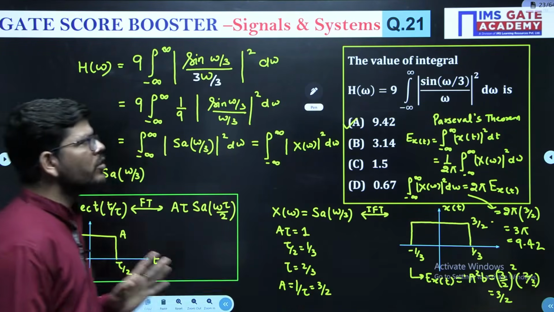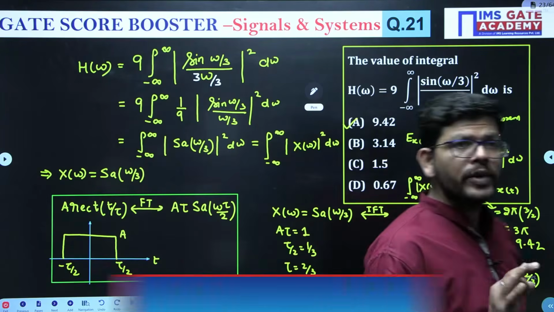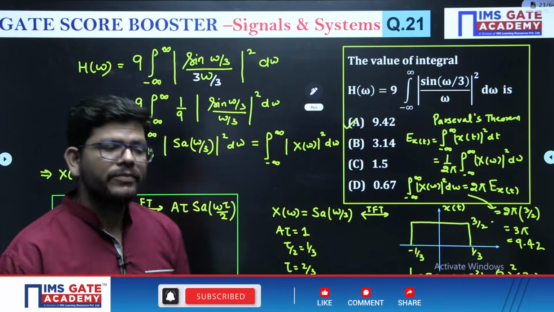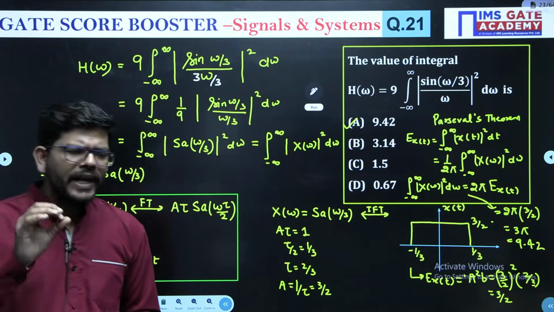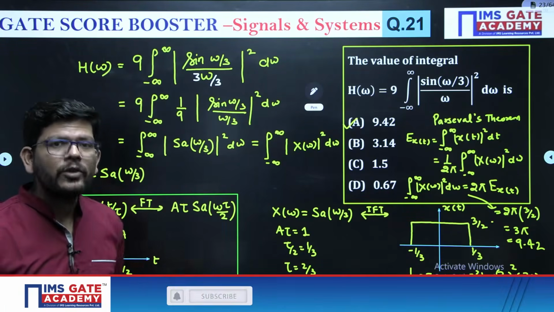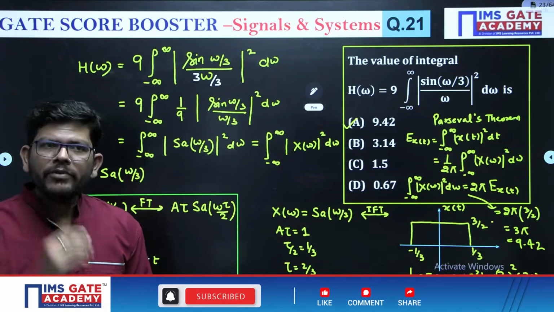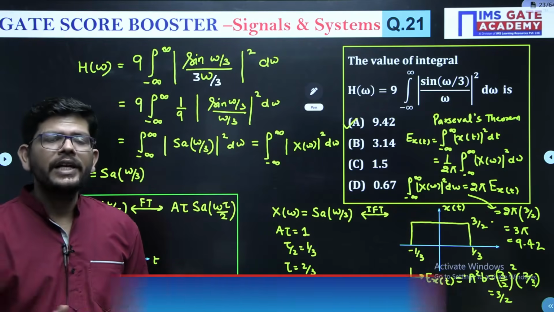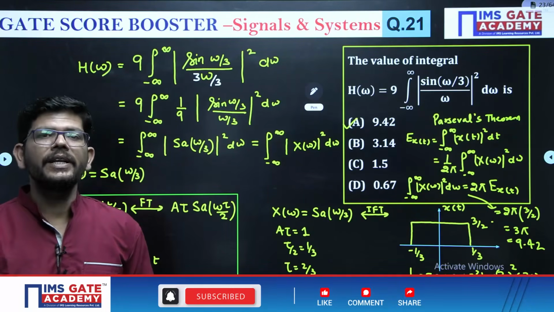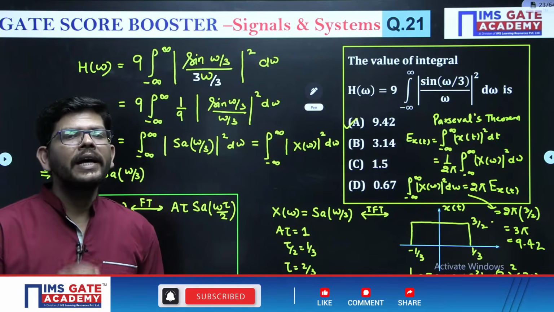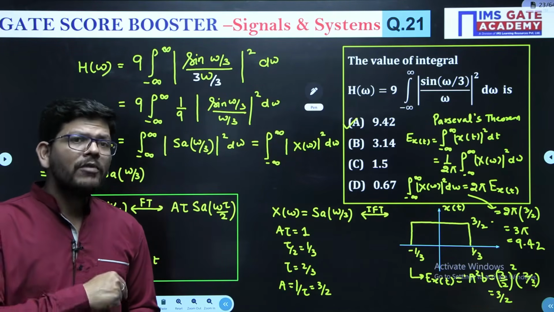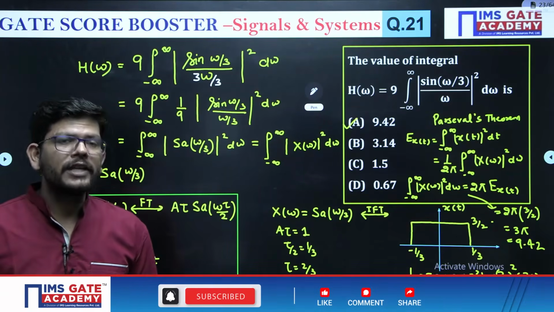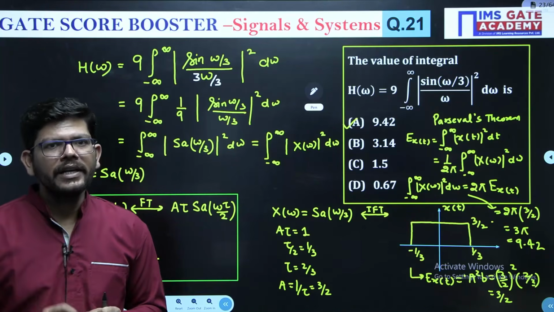Correct? So this is how you can solve these questions. All these 21 questions were fantastic questions. They have given you some very good concepts. Guys, if you practice these concepts, you can do any question in the GATE exam. And this is just part 1 of signals that I have taken, right? Wait for part 2. I have some very good questions from other topics also: Fourier transform, Laplace transform, Z transform, DTFT, DFT. I will cover them in part number 2. If you watch part 1 and part 2, the entire signals subject will be revised with some very good questions and concepts that you can expect in the upcoming GATE exam.